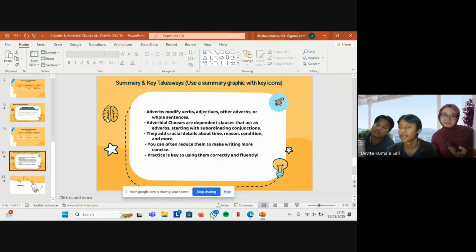Number three, they help us explain time, reason, condition, and more. Number four, we can reduce them to make our English more fluent. And finally, practice is the key. Try using this in your writing and speaking.